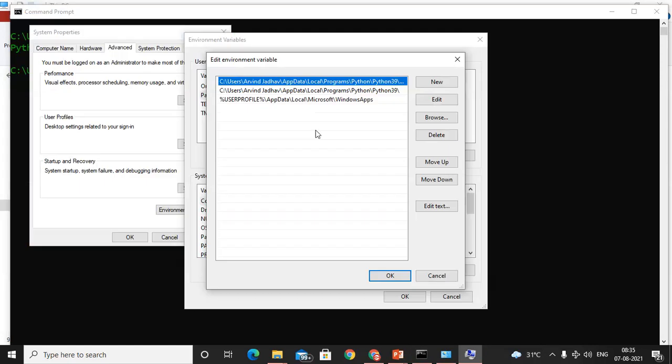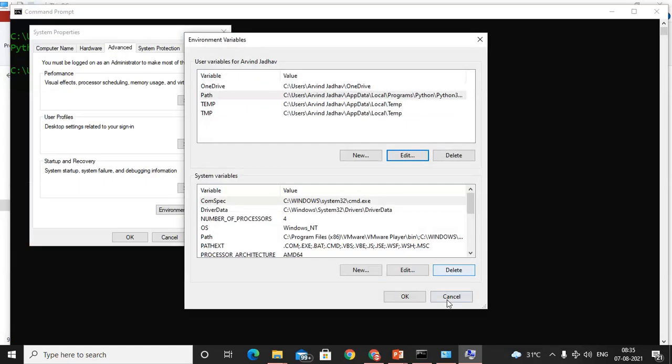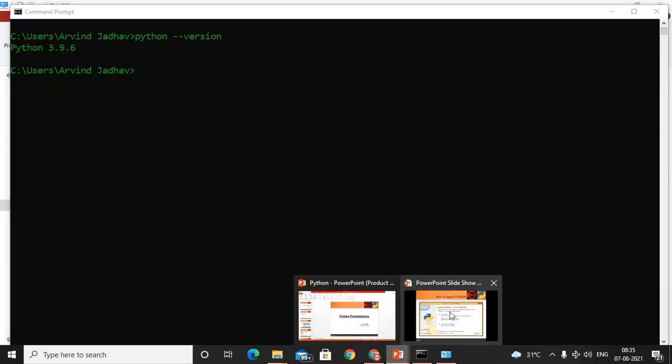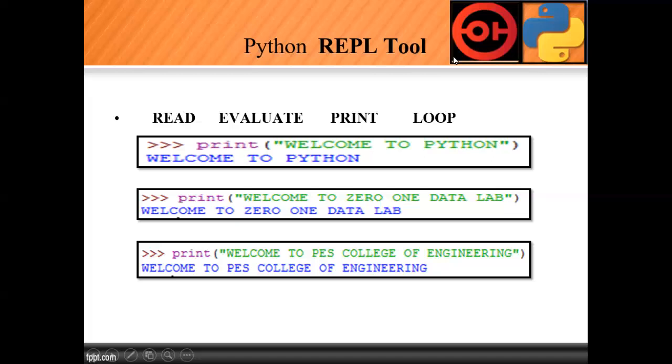Now let's discuss the very basic tool called the REPL tool. So this is a REPL tool. Whenever we write any code inside Python, it will use only the REPL tool.